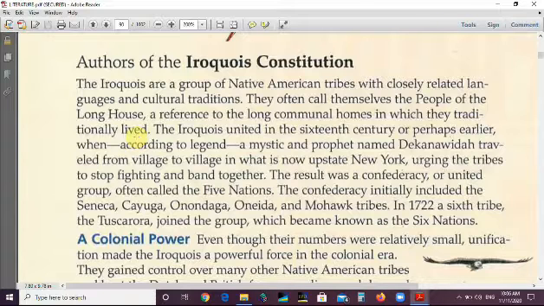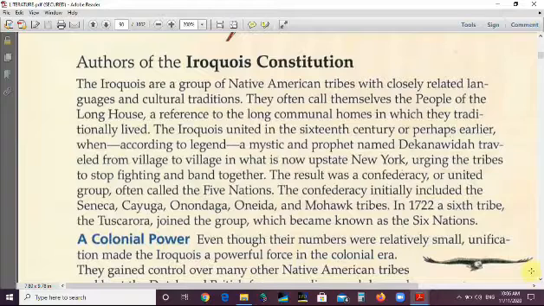In 1722, a 6th tribe, the Tuscarora, joined the group. So they are known as the six nations now. Again, their names are the Seneca, the Cayuga, the Onondaga, the Oneida, the Mohawk, and the Tuscarora tribes.